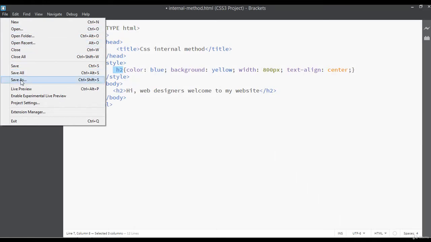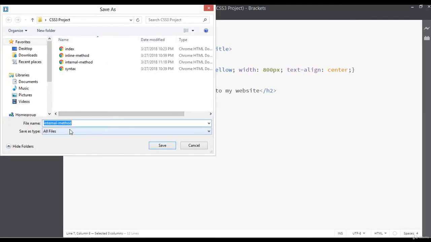Go to file menu and save as this file to create a separate file, external-method.html. You can save this. Let me just check the spelling.